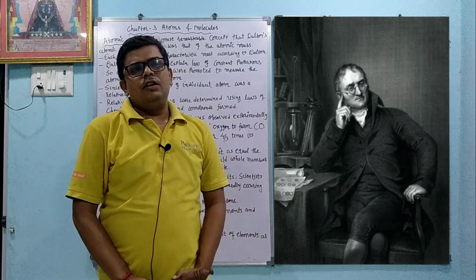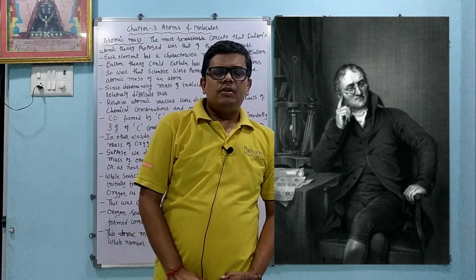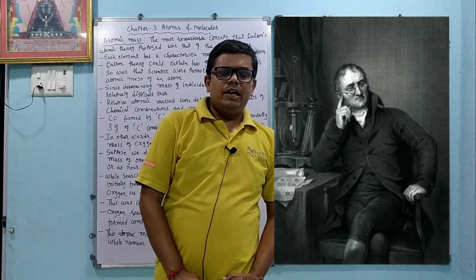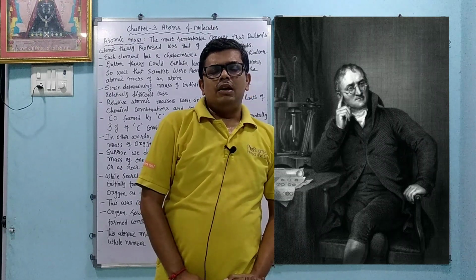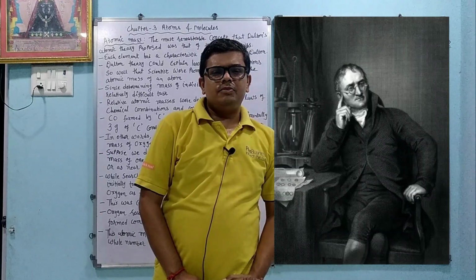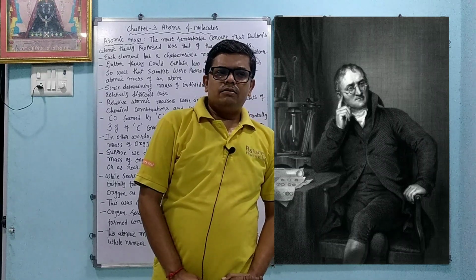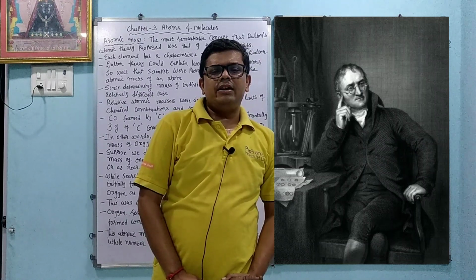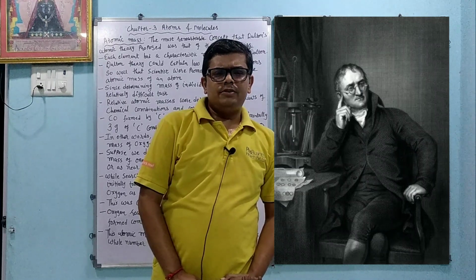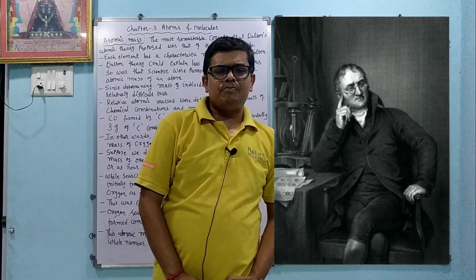Dear student, last time we learned about the Dalton atomic theory. We learned about the atoms, indivisible. Atom means what? Indivisible, uncuttable. We learned about the different symbols of atom. Some concept of Berzelius: we learned that Berzelius suggested that any atom should be represented by at least two alphabets. One is capital and the other is small.